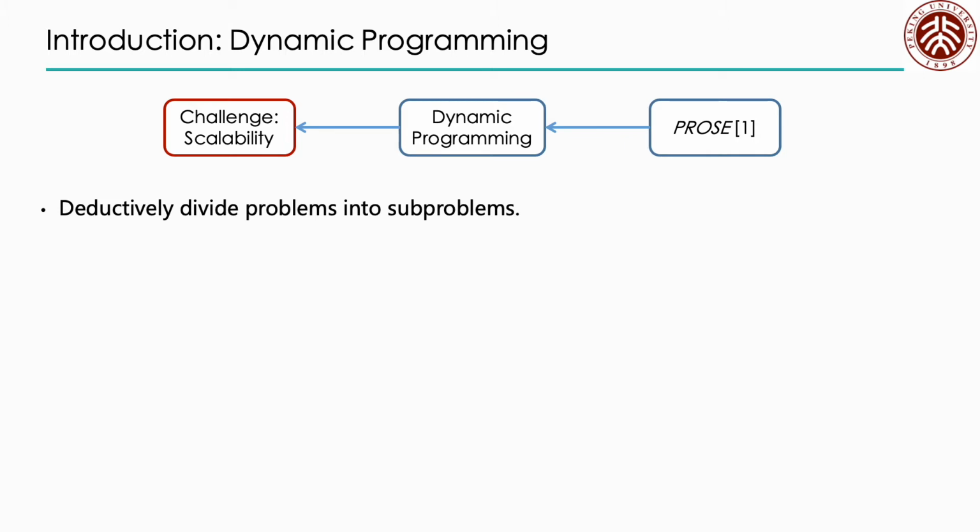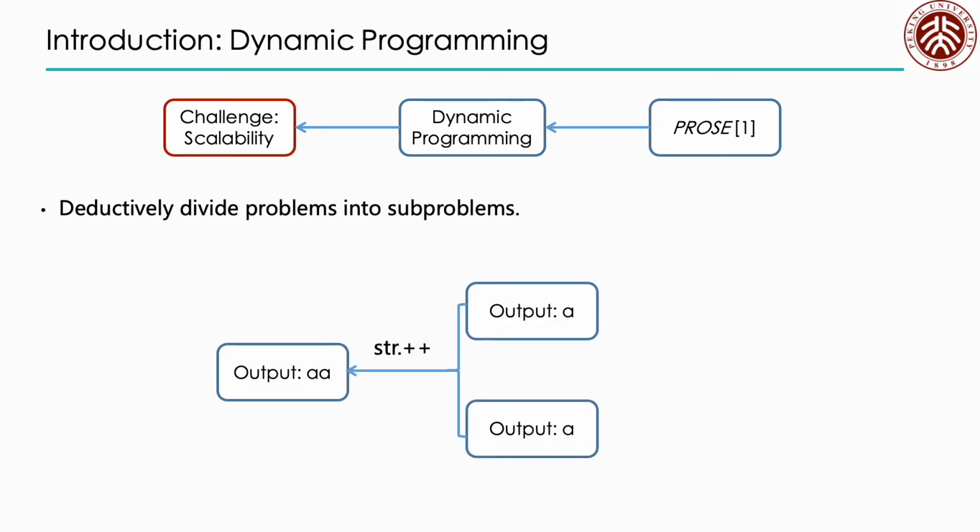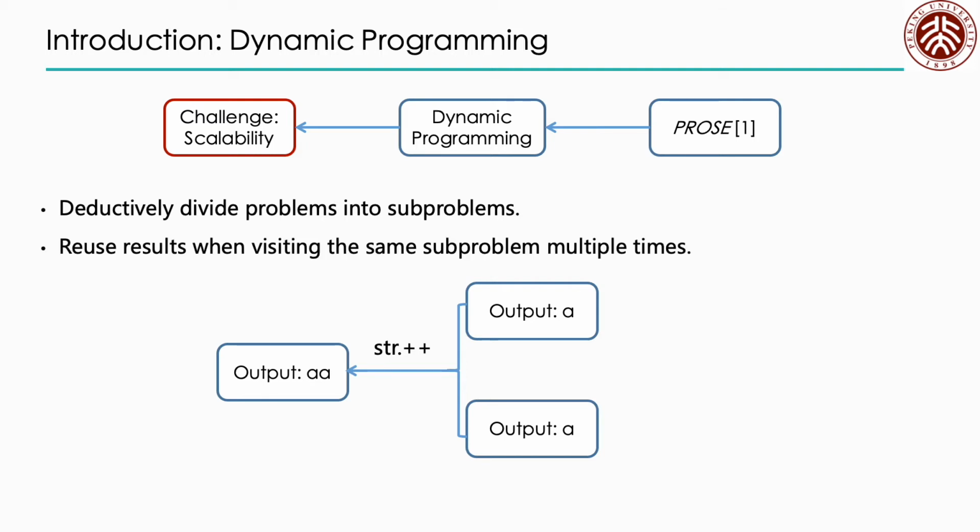For example, the problem of synthesizing an expression returning AA can be divided into two subproblems of returning A, such that concatenating resulting programs of these two problems gives a solution to the original problem. Besides, the synthesizer also reuses results when visiting the same subproblems multiple times. In this example, the result of the first subproblem can be reused for the second one since they have the same requirement.